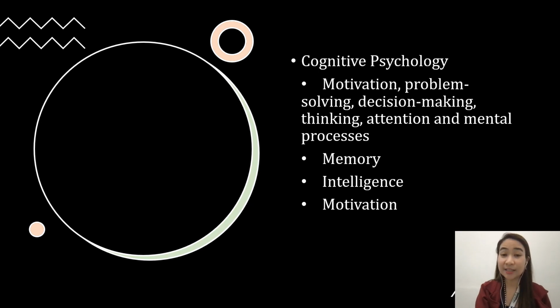Next, we have cognitive psychology. In cognitive psychology, we focus on motivation, problem solving, decision making, thinking, attention, and mental processes. We also focus on memory, intelligence, and motivation. So as you can see, this is more on how our biological aspects affect the external behavior that we have. It is different from biopsychology because here it's more on the cognitive processes of our brain.